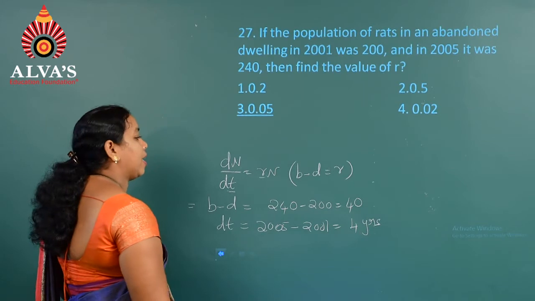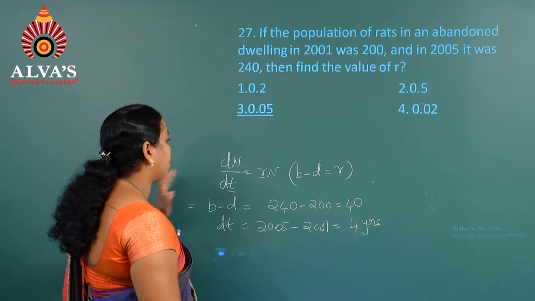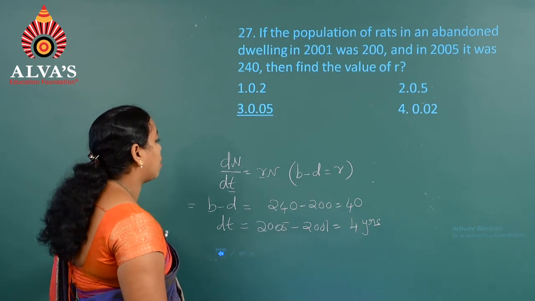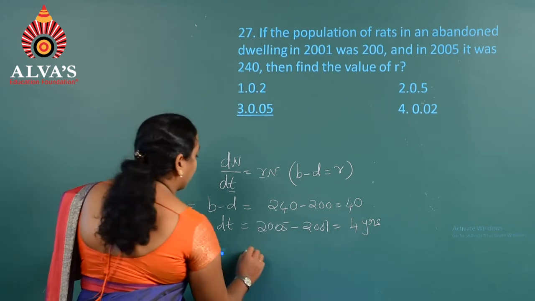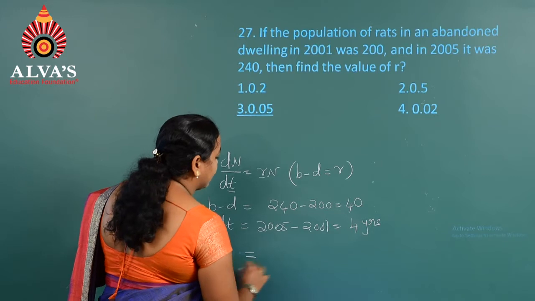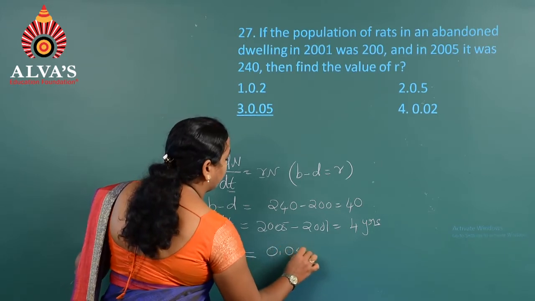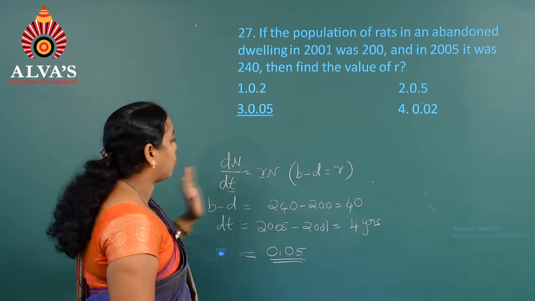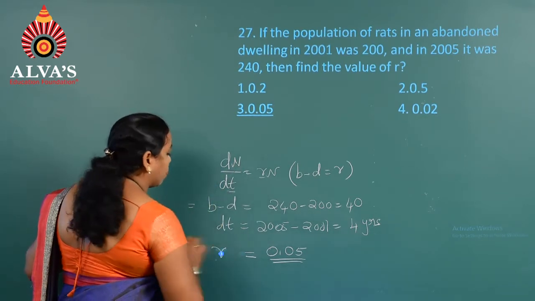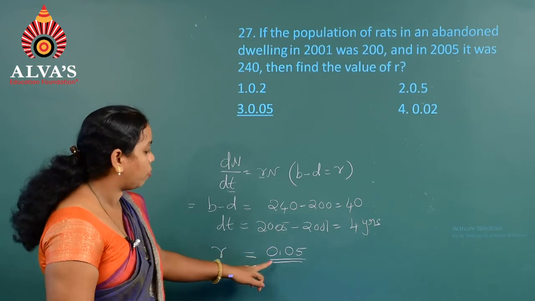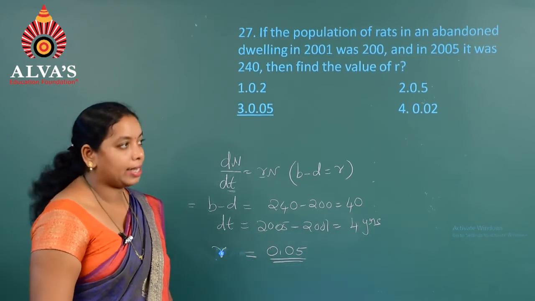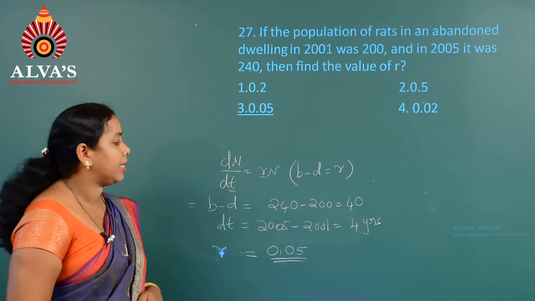So, now we can apply the values, that is dN by dt is equal to R into N. If you apply the values, we are going to get the answer as 0.05 after calculating the particular value of dN by dt. We get R is equal to 0.05. That is why the third option is the right answer for question number 27.